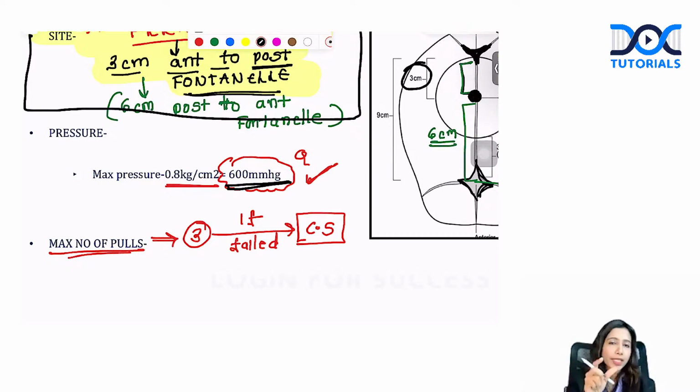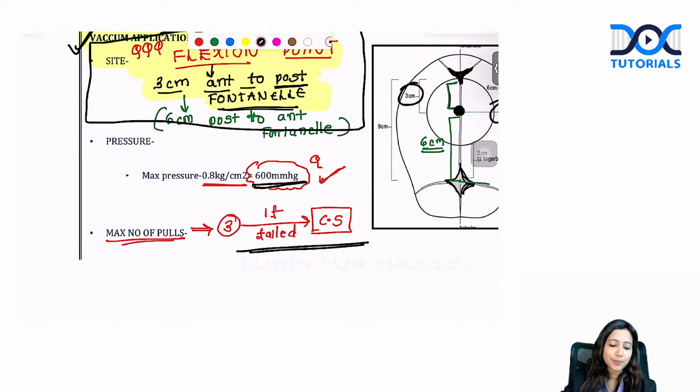If you apply the vacuum and it pops off, you can give a maximum of 3 pulls. If still the baby is not delivered, the next step is cesarean section. So if they give you a clinical scenario where you have applied it 3 times and it has popped off, your management is going to be cesarean section.